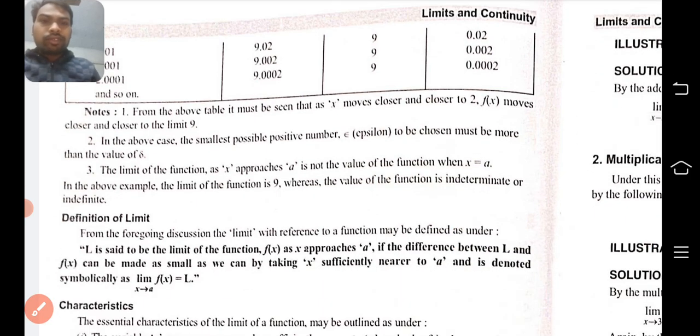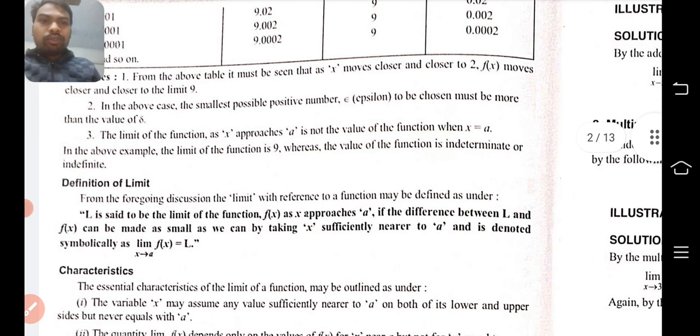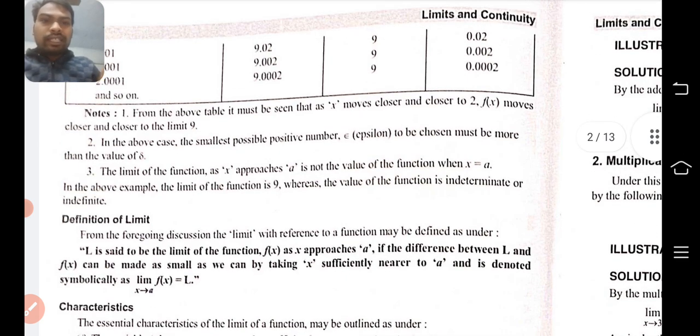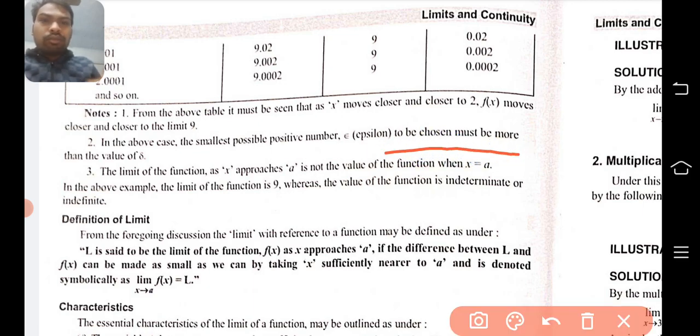Clear? So another thing you have to notice is that in the above case, the smallest possible positive number, that is your epsilon, to be taken must be more than the value of delta, in case of the upper limit we are talking about. Clear?